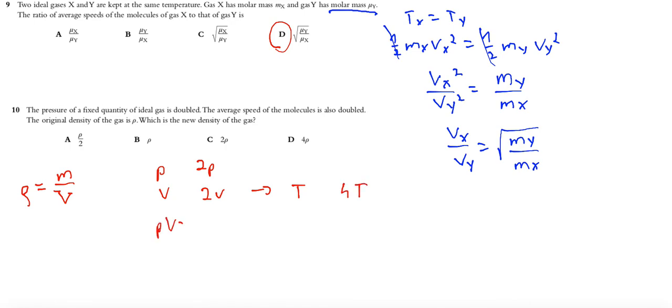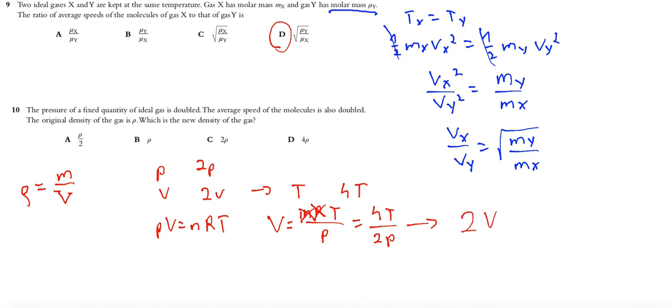We know also PV equals nRT, and we are looking for V. So it can be written that V is nRT over P. The same amount of gas, the same constant, and temperature is 4 times bigger, pressure is 2 times bigger, so volume increases by a factor of 2.